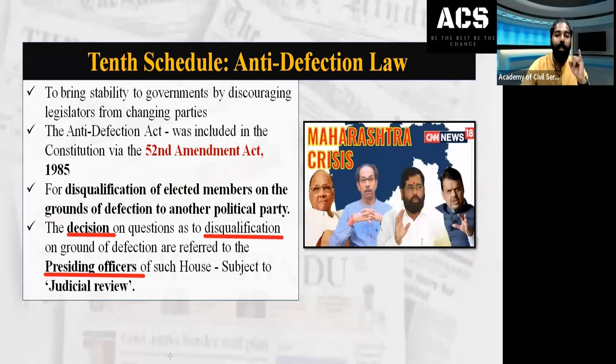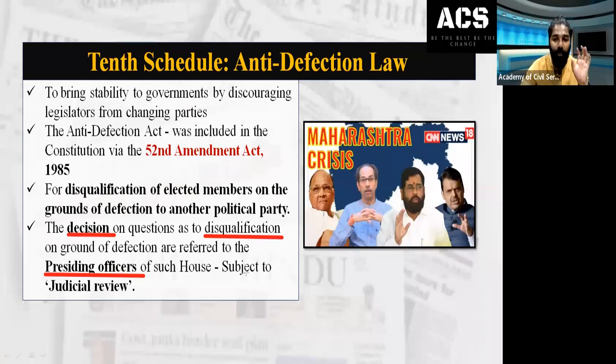If it is the Deputy Speaker presiding, then the Deputy Speaker will take the responsibility of deciding the matter. Or if it is presided over by the chairperson of that house, in the case of the legislative council in the state, we have a chairperson in that particular house. So it will be decided by the chairperson. They are called the presiding officer of the house, and they will decide the defection.